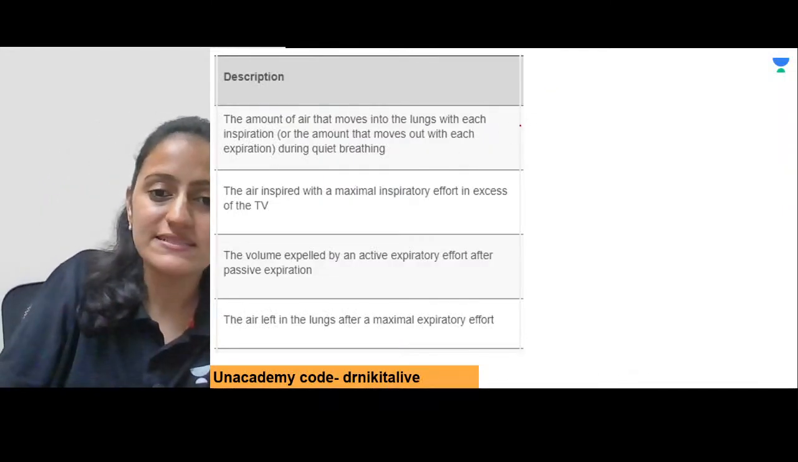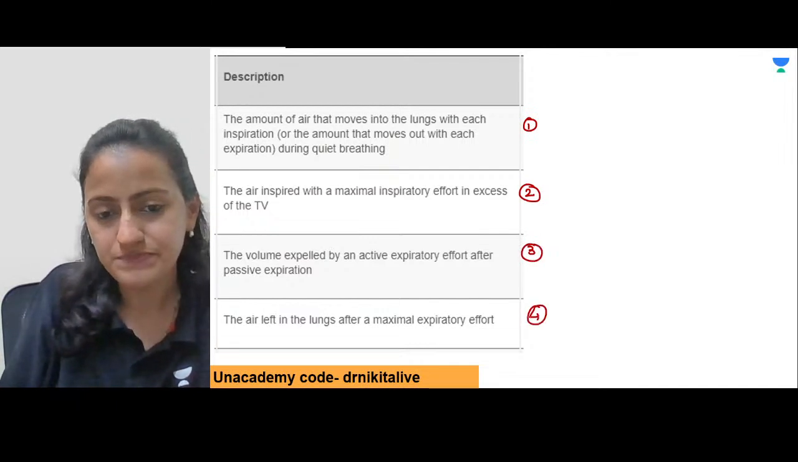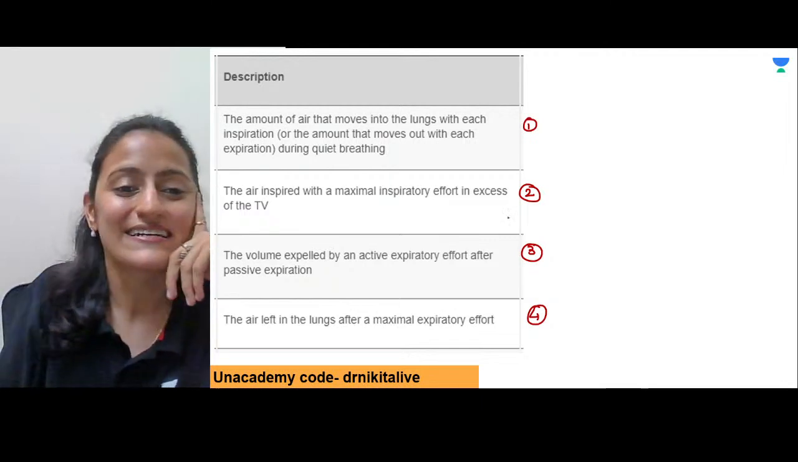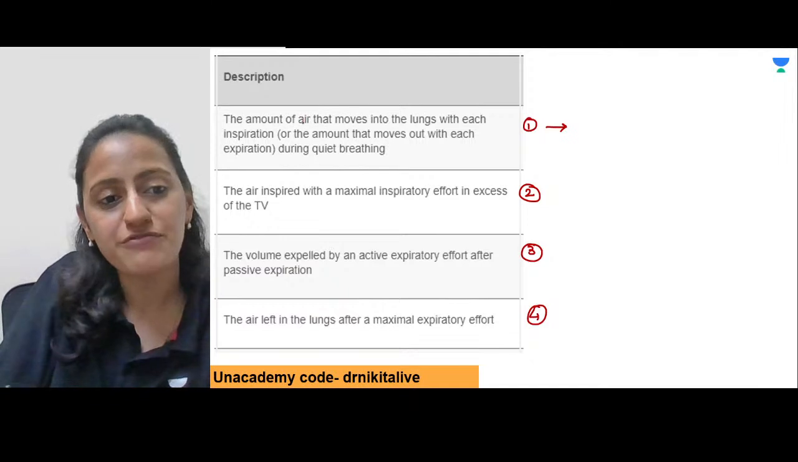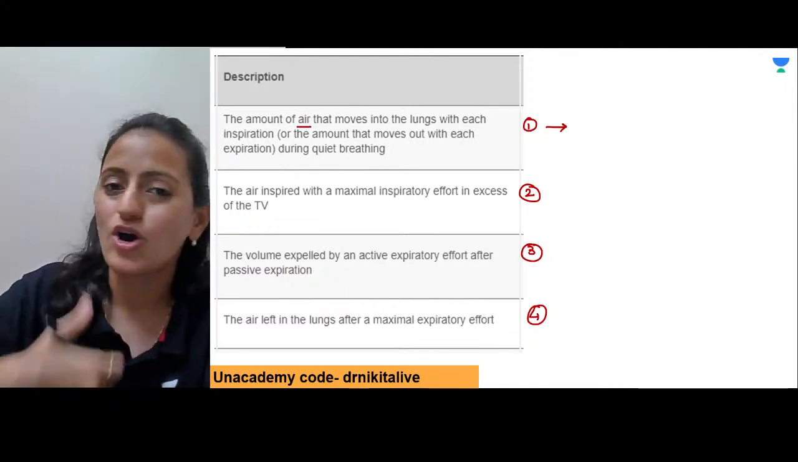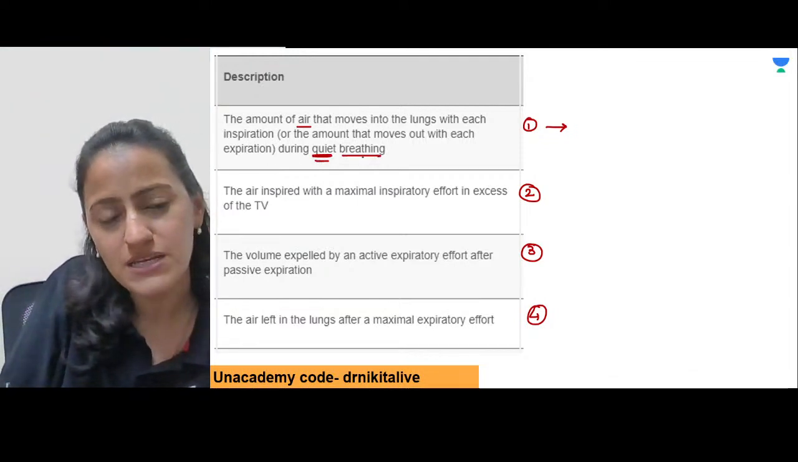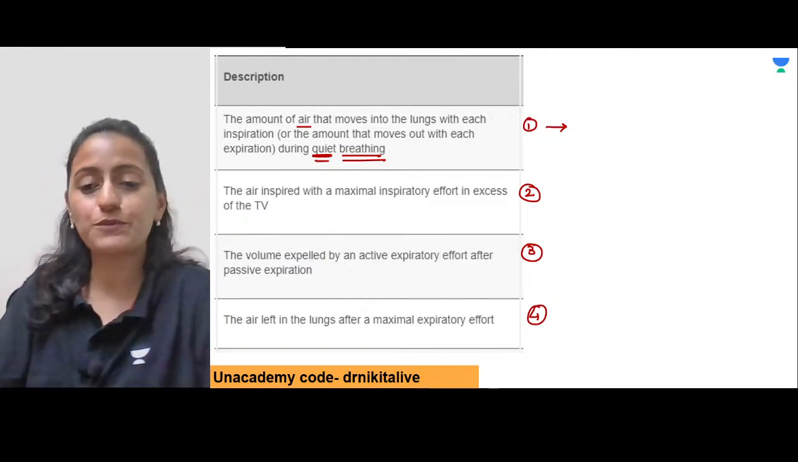Right, so please start answering. I have described each of these volumes here. We have 4 volumes, we have 4 capacities. So tell me, what is the first volume describing? The amount of air that moves into the lungs with each inspiration or that moves out with each expiration, very, very important during quiet breathing, is which of the following? What volume is it?